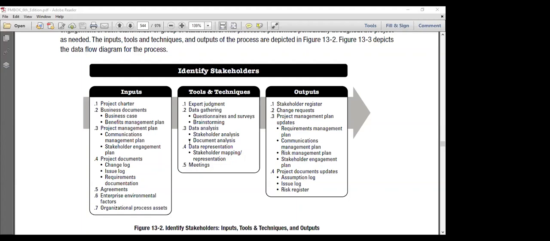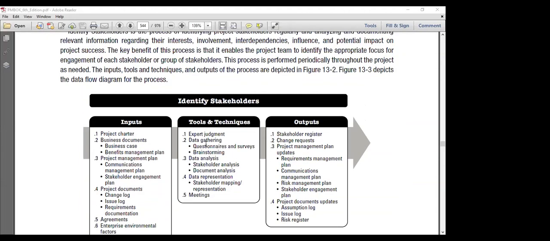Look at the tools and techniques. Again, expert judgment, data gathering techniques like questionnaires and surveys, and brainstorming are used here. Another technique is stakeholder analysis, where we are analyzing the stakeholders with respect to their level of involvement in the project, what kind of influence they may exert in the project, what their interest is, and what potential impact they may create, whether they are a supporter, neutral, or resistor to the project, and what kind of knowledge, skills, experience, and expertise they have. All this can be analyzed.